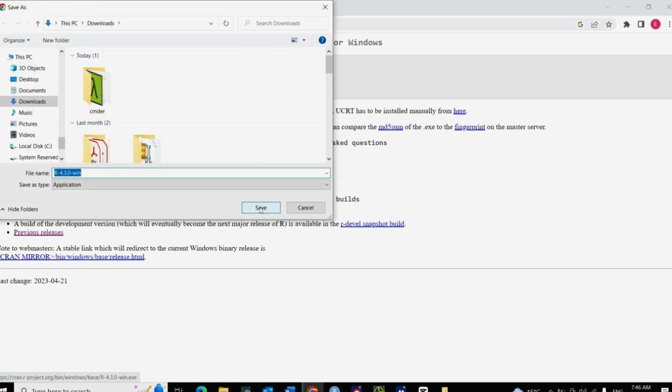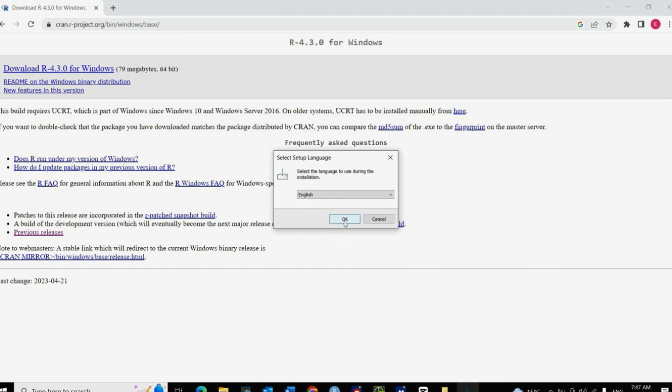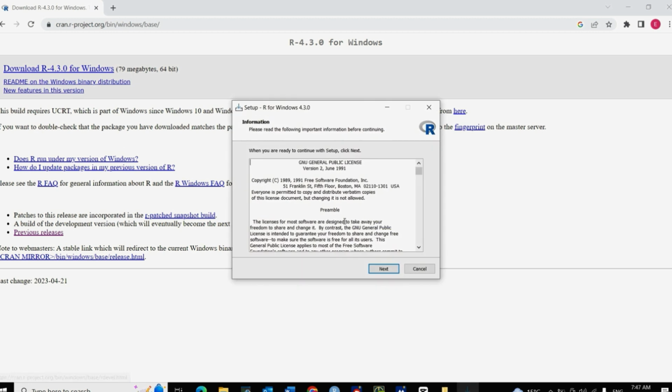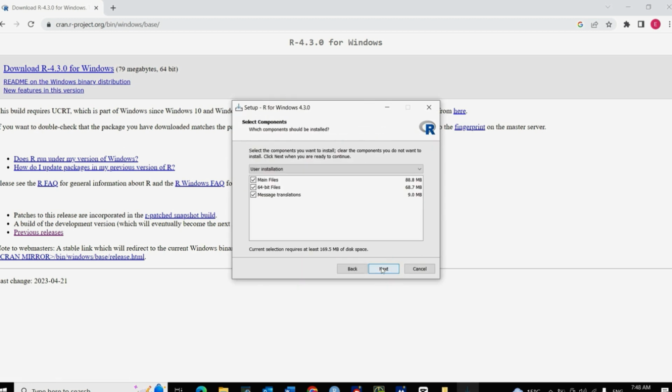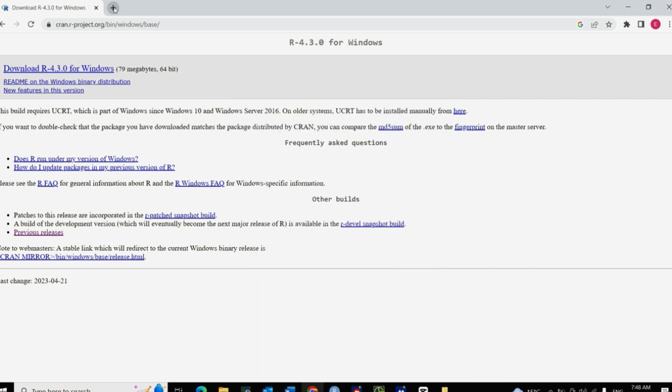Choose where you want to save your files and wait to complete. If you want to download any older version, just click on Previous Releases. When the download is done, click Open, and then press OK for English language, and then click next, next, next and wait until the installation is completed and then press Finish. Now you have R on your PC.